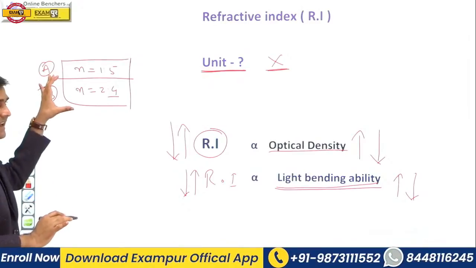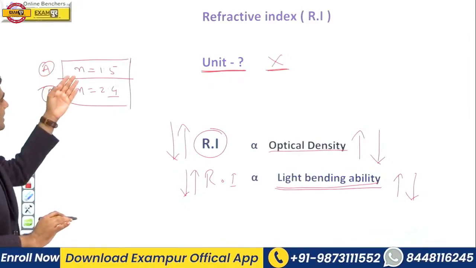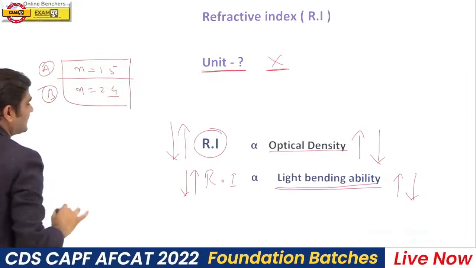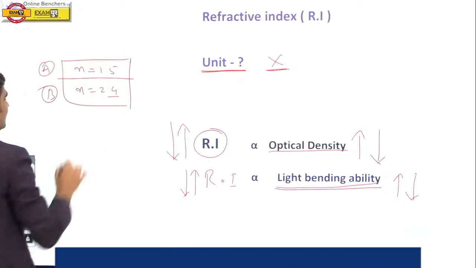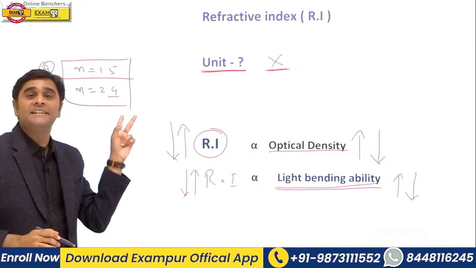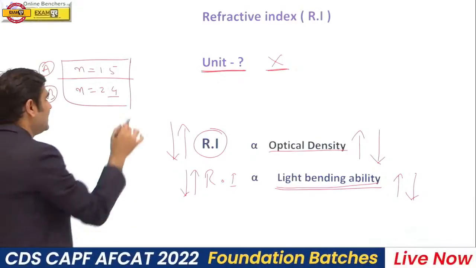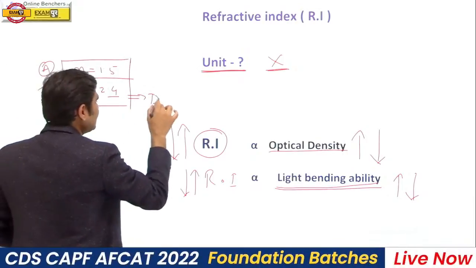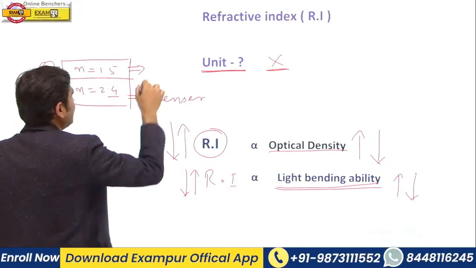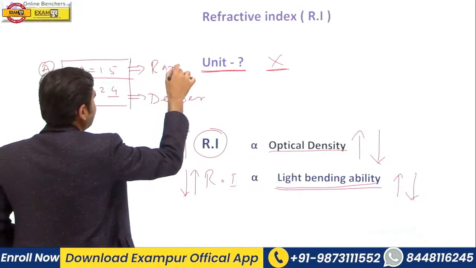Suppose we have two media and refractive indices of media are given. The first medium, which is A, refractive index is 1.5, and second medium is B, refractive index is 2.4. Which one is denser? Yes, definitely the medium B will be the denser and medium A will be the rarer.